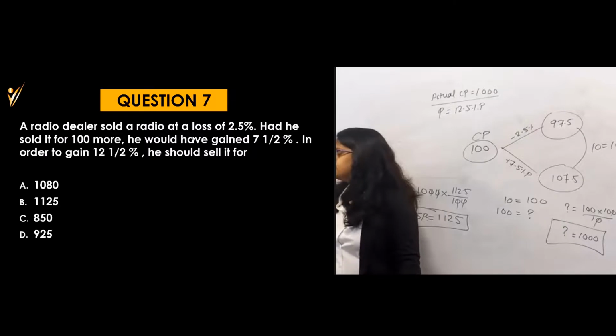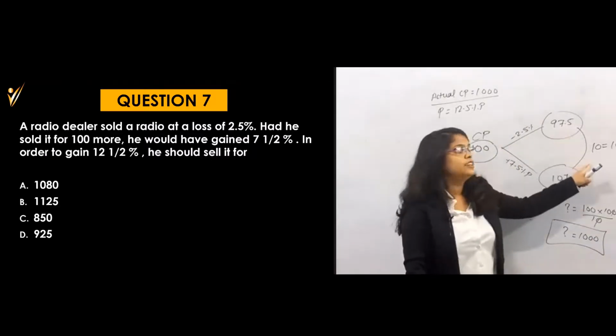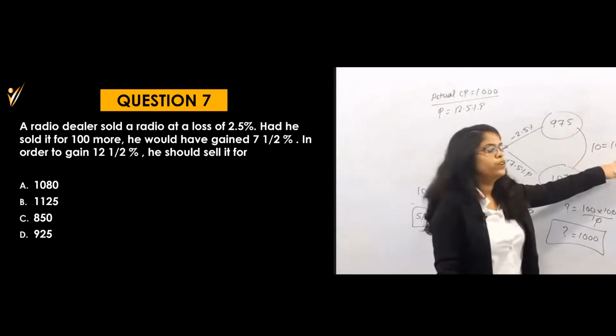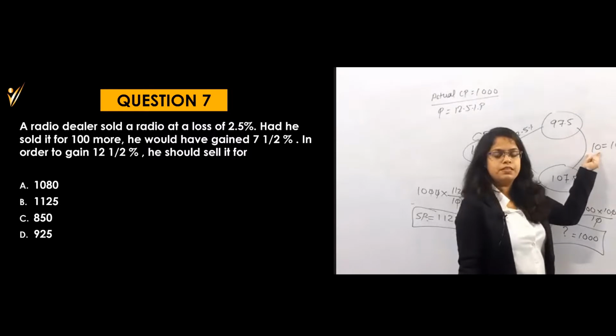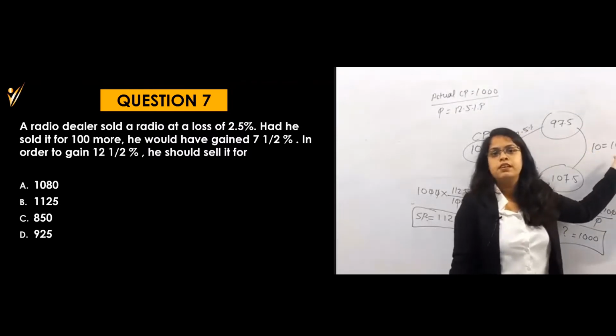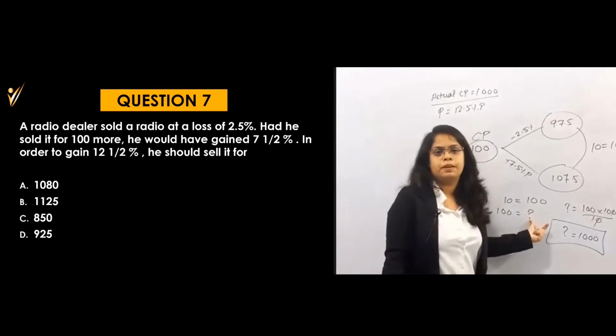This 10 is upon CP or SP? This 10 is on the CP actually. That means this 10 is the difference of a selling price, which is equal to 100. That means whenever my difference is 10 rupees, their difference is 100 rupees. Then my cost price is 100, so what will be their cost price?